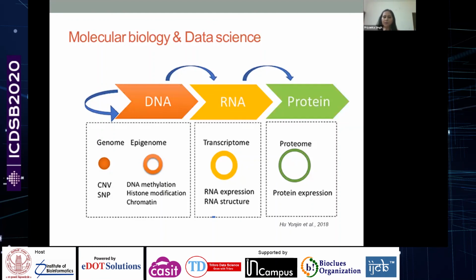Then you have the epigenome. The epigenome field looks at the different modifications in different individuals, the DNA methylations and histone modifications, which have an impact on gene regulation. Certain individuals are more susceptible to certain diseases, while others are immune. This is because of these genetic variations. So this is an important emerging field contributing a lot to coming up with therapeutic techniques and personalized medicine.